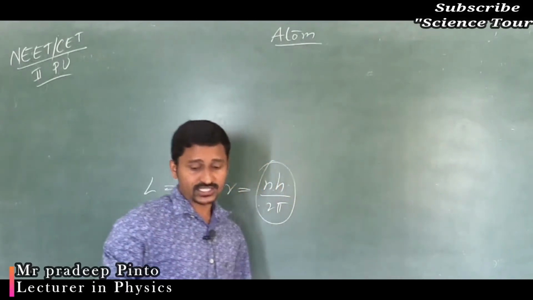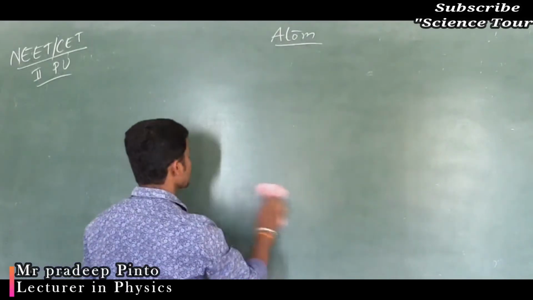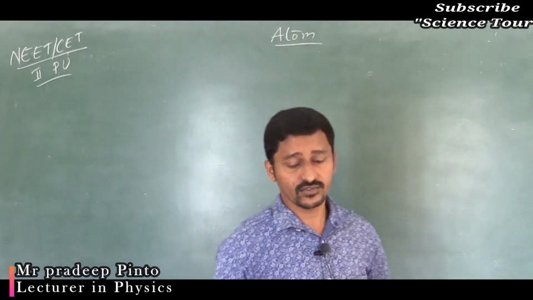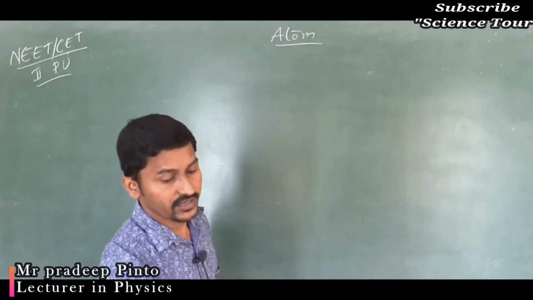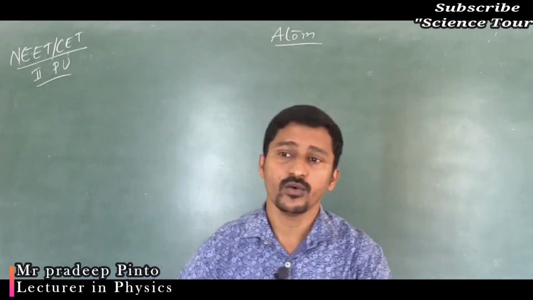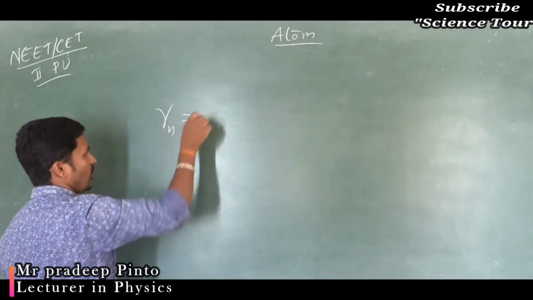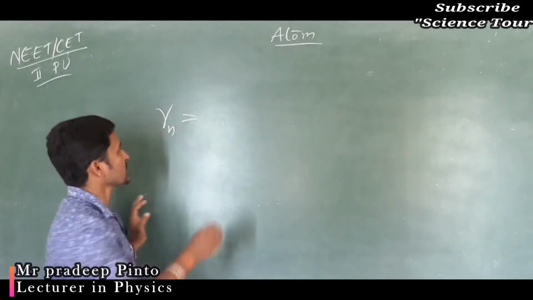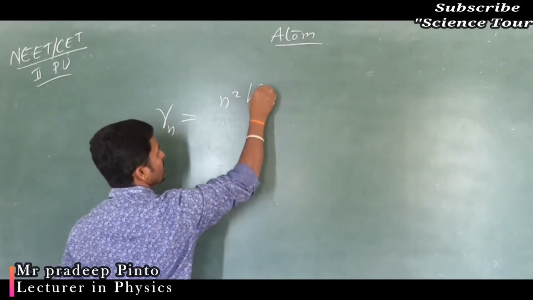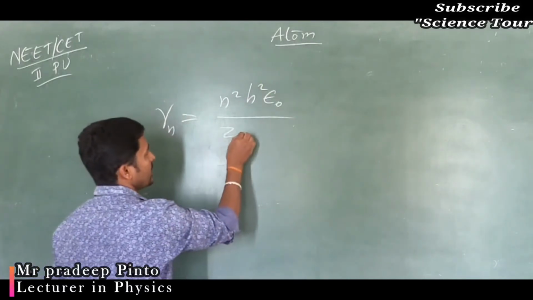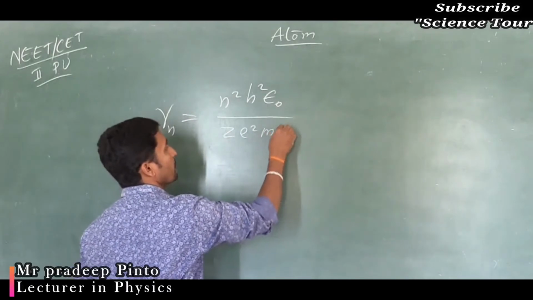There are 2 to 3 things we have to study. One is the radius of the atomic model. What is the expression for the radius given by Niels Bohr? The radius expression we should know. That is Rn. For the nth orbit, the radius is n square h square epsilon naught divided by z e square m pi.